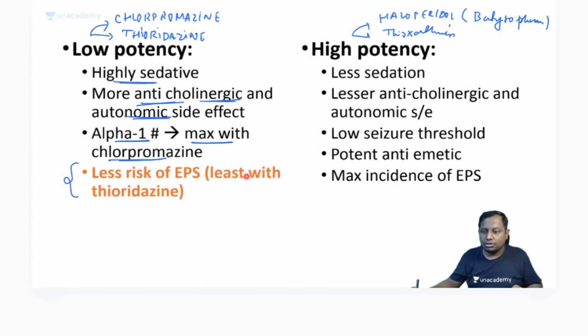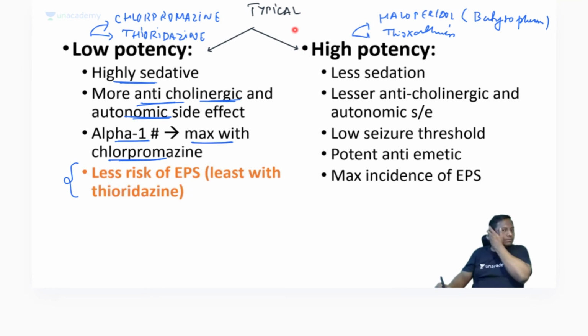And if the examiner asks you which one in the typicals has the least risk of extrapyramidal symptoms, that is thioridazine.